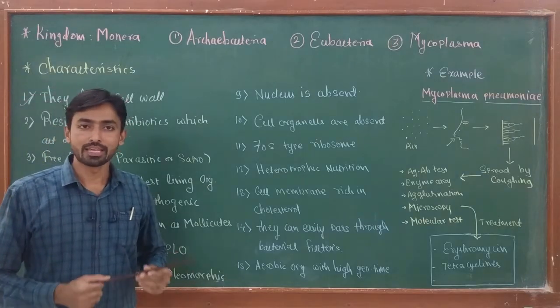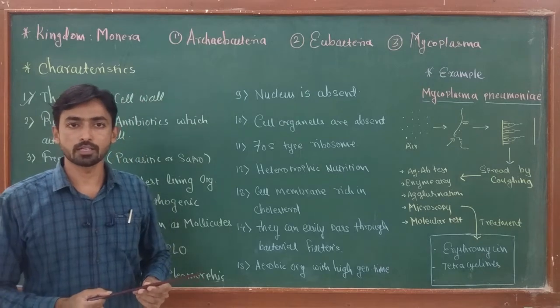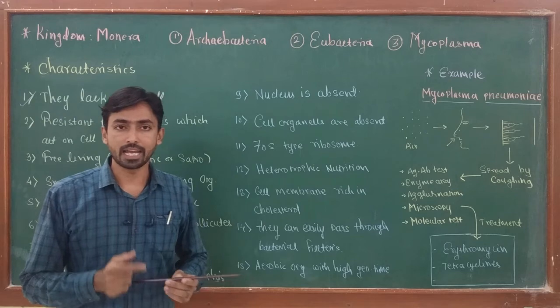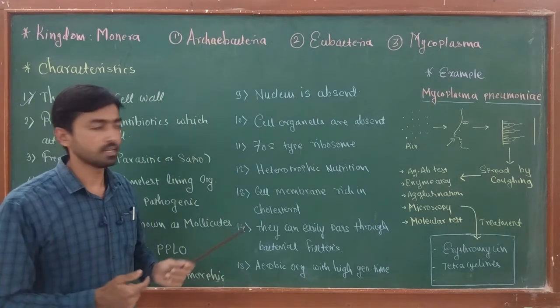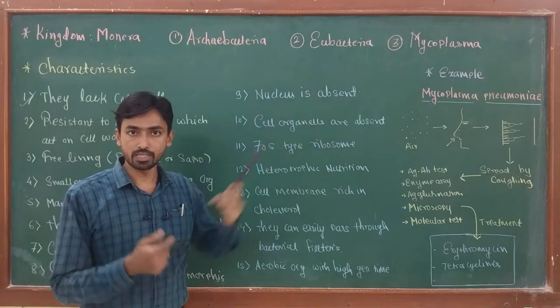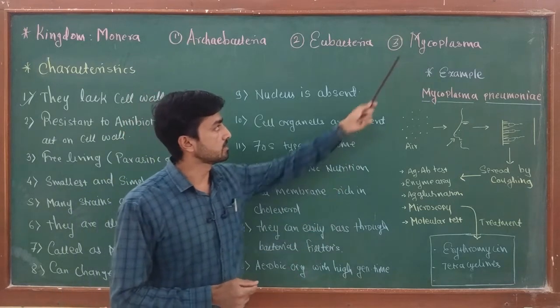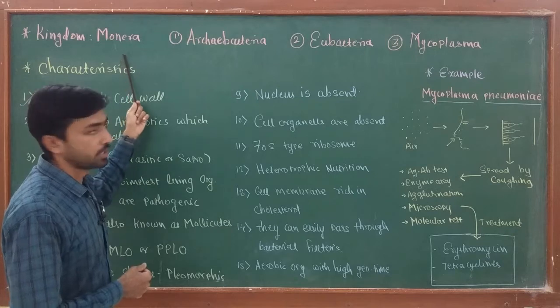Hello everyone. In this series of videos, we are discussing the five kingdom system of classification of organisms, which was proposed by R.H. Whittaker in 1969. In my last two videos, I discussed in detail the Archaebacteria and Eubacteria. Now in this video, I am going to focus on the last class of organisms, that is Mycoplasma, which Whittaker placed in the kingdom Monera.